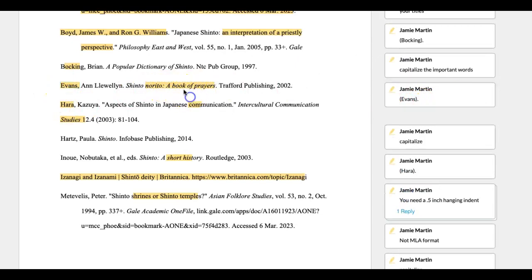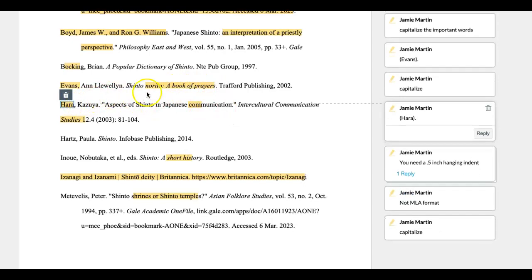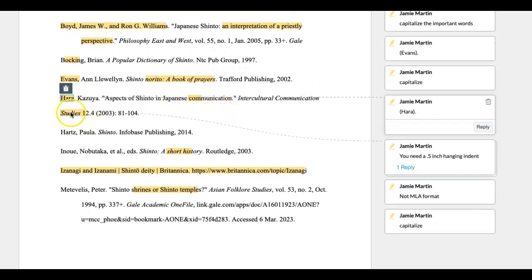Here you needed to capitalize. So you've got kind of the same thing going on. This one would be Hara. You need to capitalize communication here. This one is missing the hanging indent. So what you need to do is put a hanging indent in there.